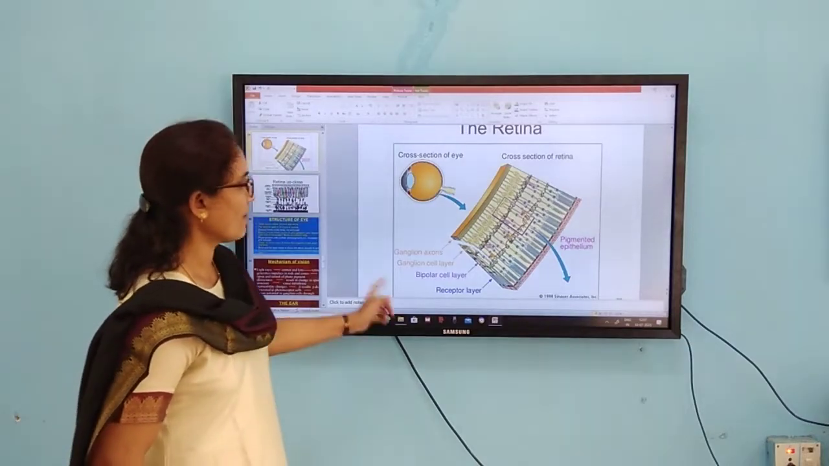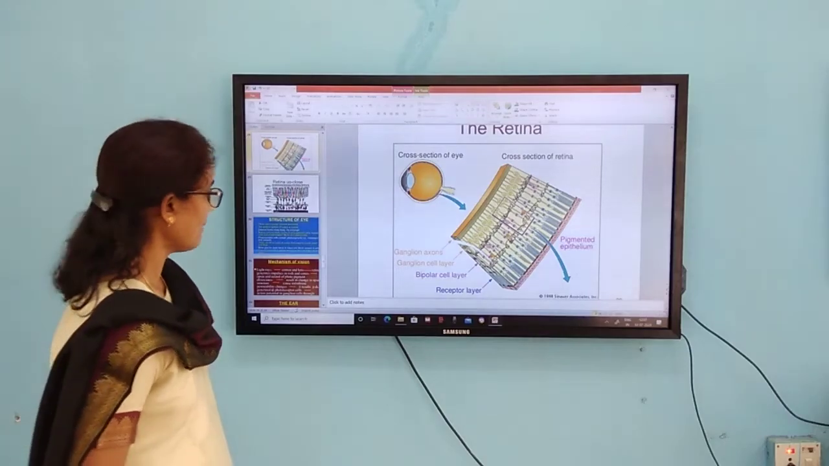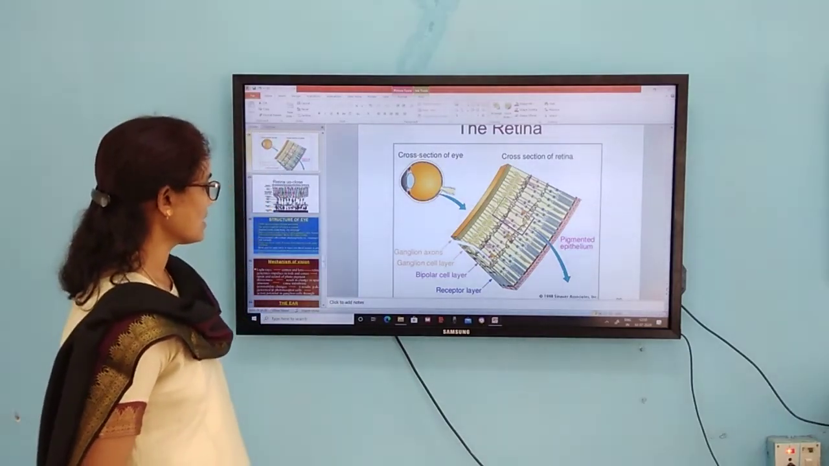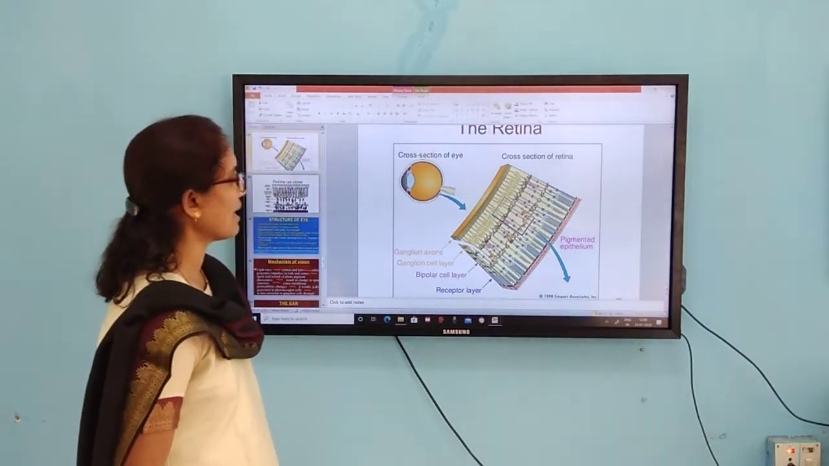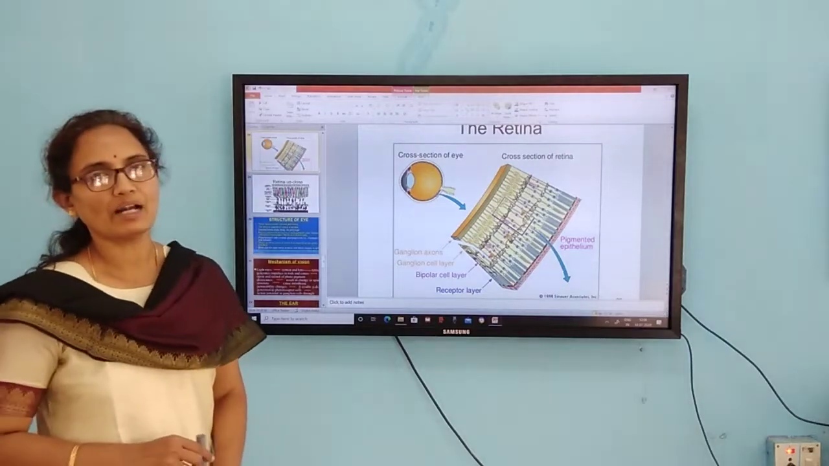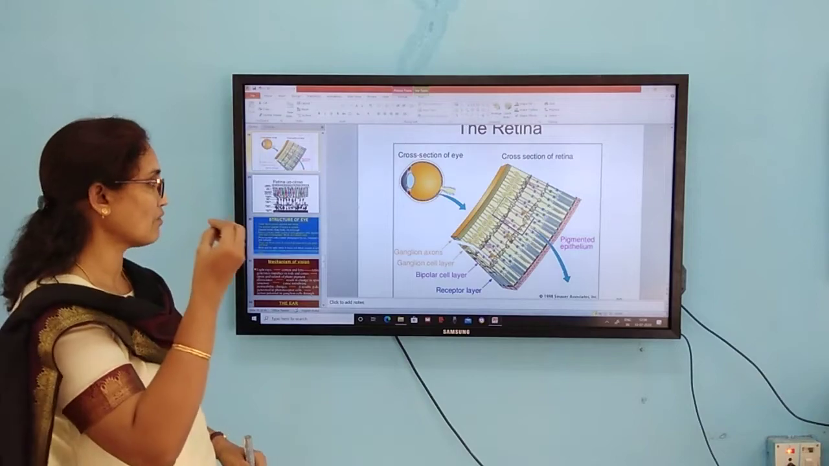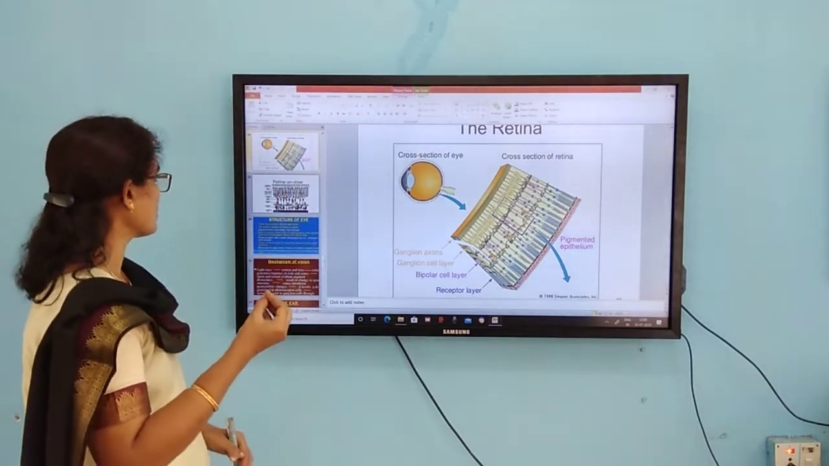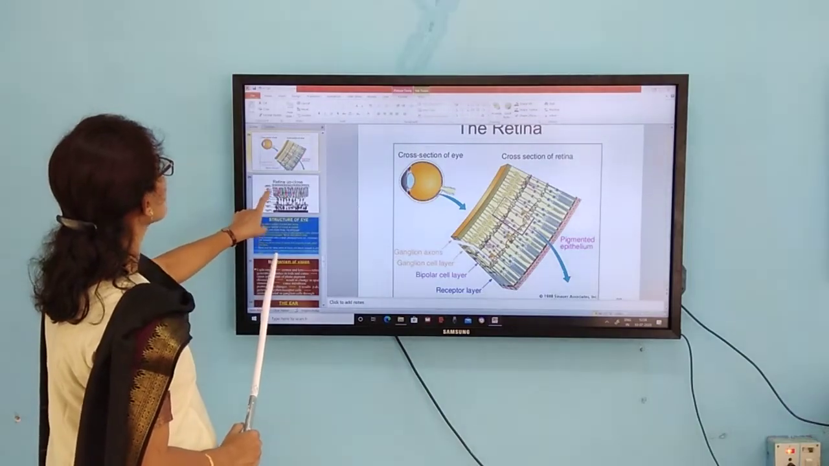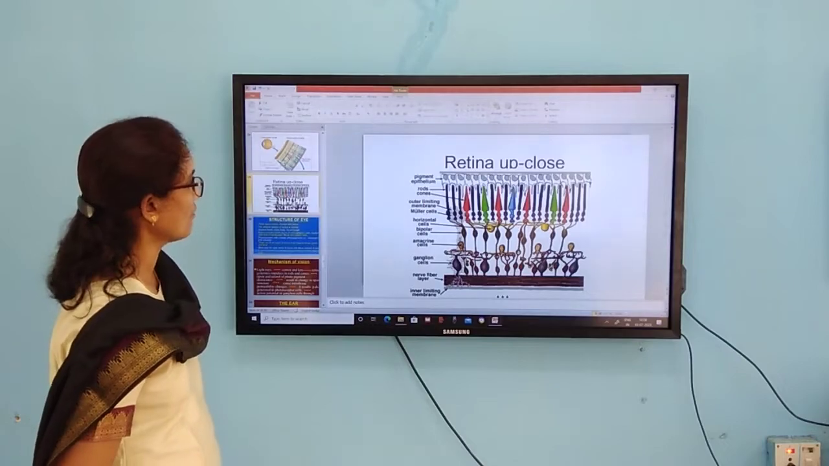The retina, as I just told, consists of photoreceptor cells, and these consist of ganglion cells and also bipolar cells, etc. The photoreceptor cells consist of rods and cones. Then coming to the next one, retina enclosed. If you see, this is the section of the retina.